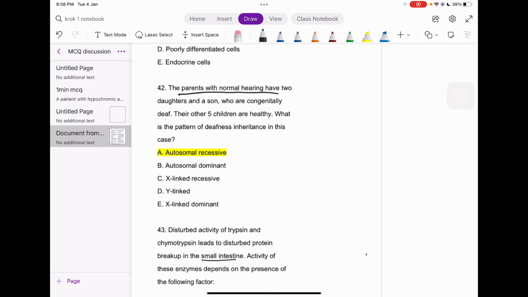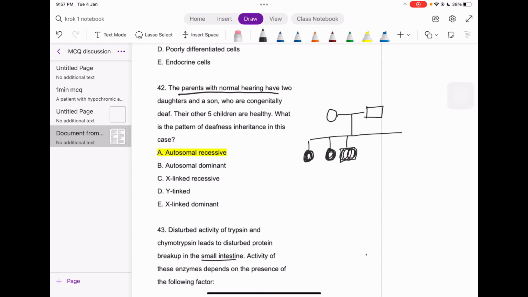The parents with normal hearing. Okay, so there may be some trait. For example, this is female, this is male. What are they having? Two daughters and a son who are congenitally deaf, right?